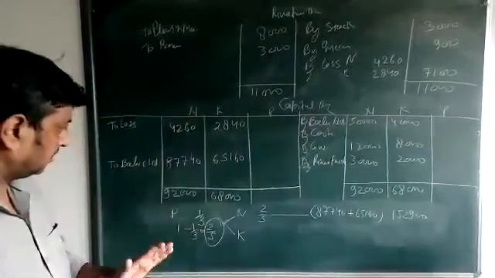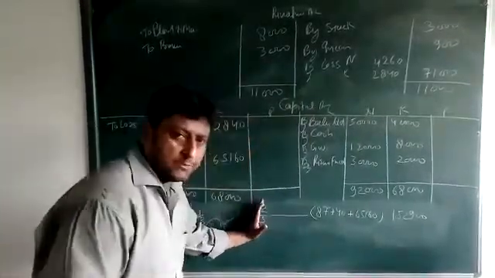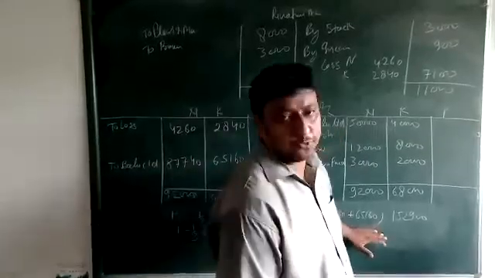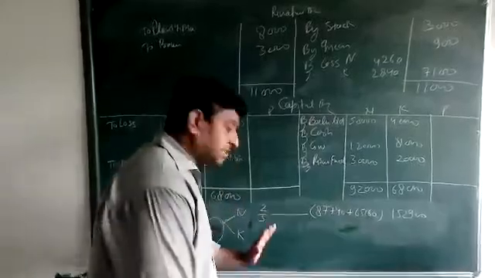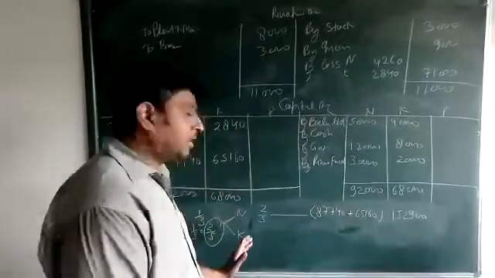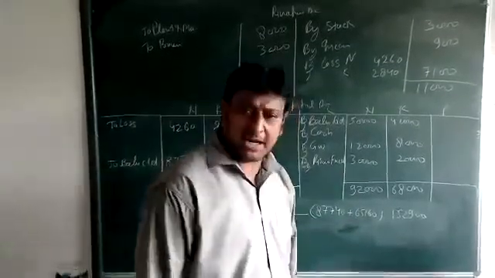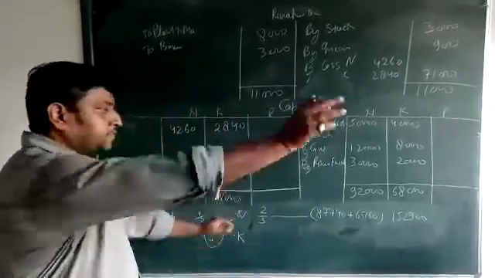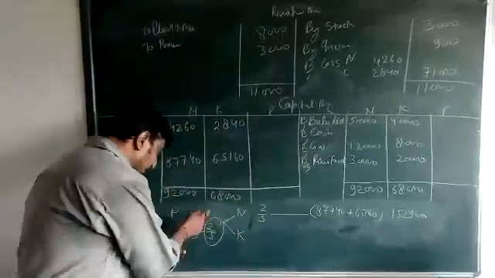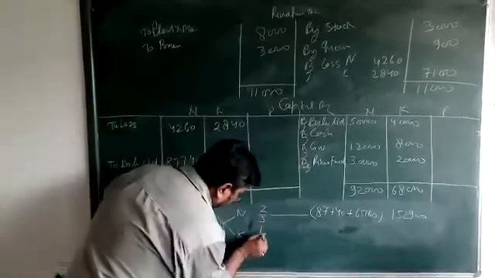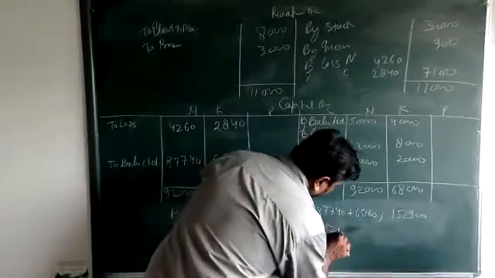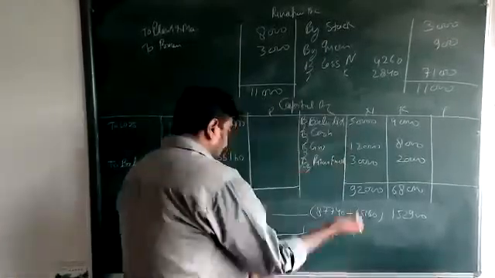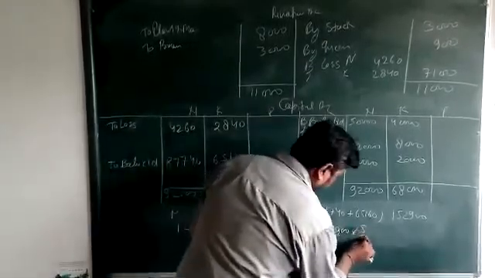152,900. Clear? This is the ratio of old partner and this is the capital of old partner. There is a relation here. On the basis of this ratio, 2/5, the capital is 1,52,900. So on the basis of 1/3, the new partner's capital is 1/3 into 1,52,900. This is opposite, 5/2.